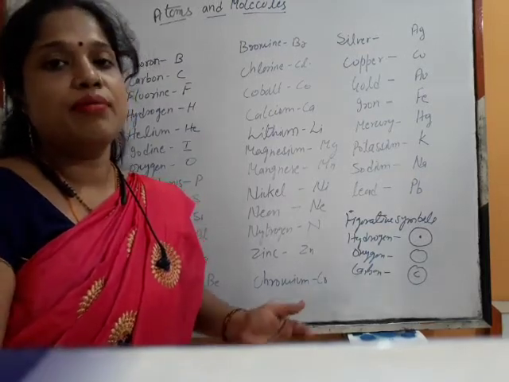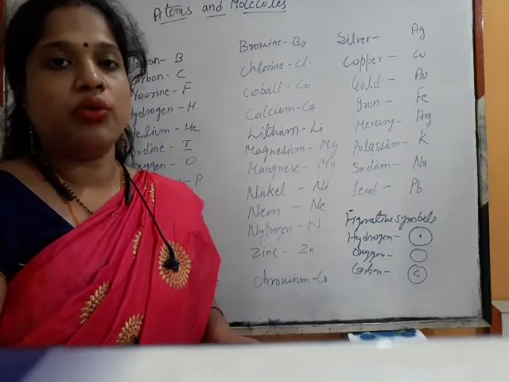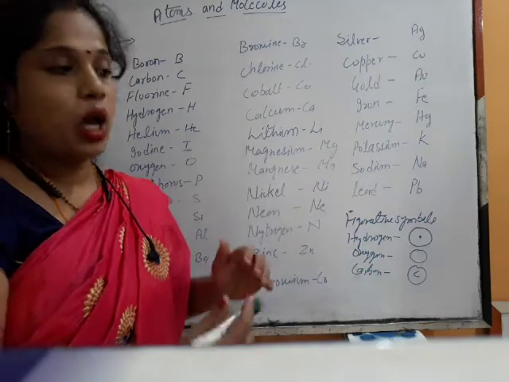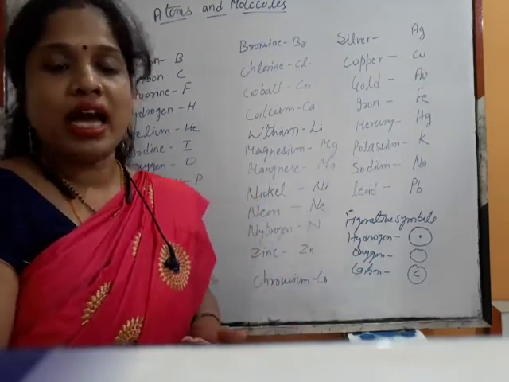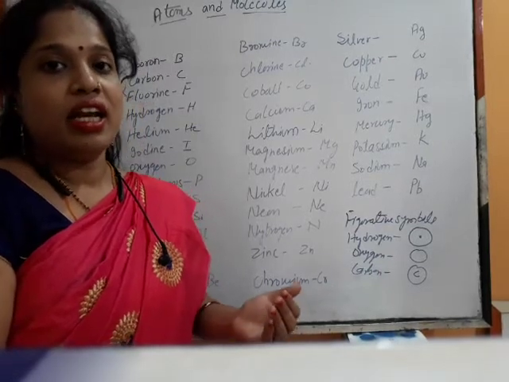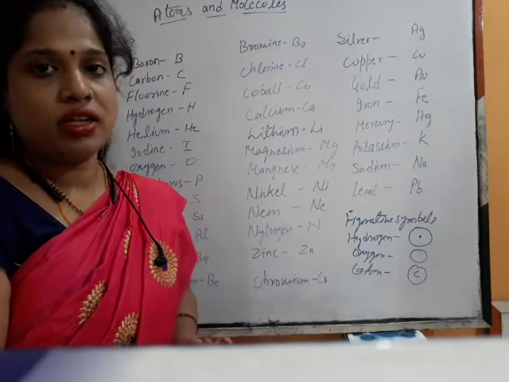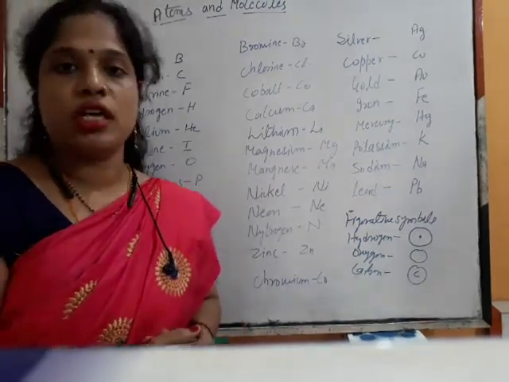Now these symbols will be taken as the alphabets of the chemistry language, and when they combine they form molecules and compounds, giving the proper meaning of chemicals in the world of chemistry. So this is all about symbols in chemistry.